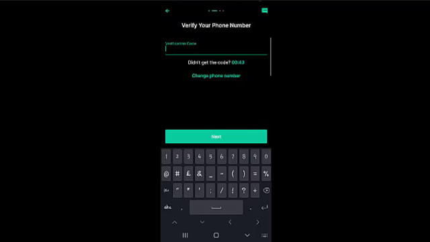Okay, so you want to head over back to your phone. Of course, this is a mobile setup, so a phone number is expected to pop up on your screen. So once you receive the code, you ought to input that verification code right into this box, all right, just to verify your account. Okay, so you want to ensure that you supply the active phone number of your choice.